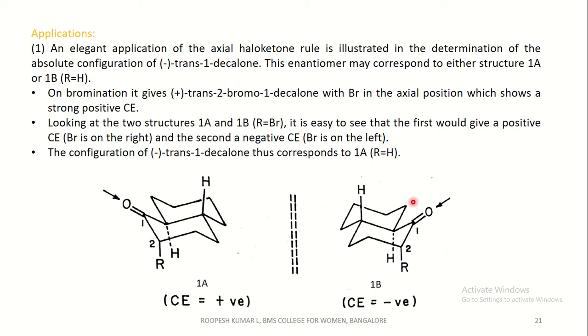If this was the case, then the experiment should have shown a negative Cotton effect, but it showed a positive Cotton effect, hence the structure corresponds to the trans 1 decalone. Hence from this we came to know the configuration of trans 1 decalone.